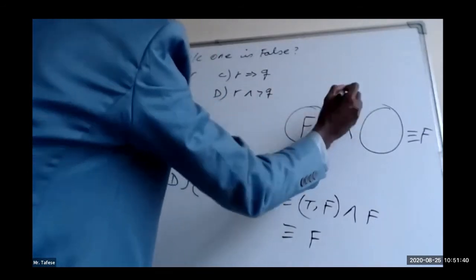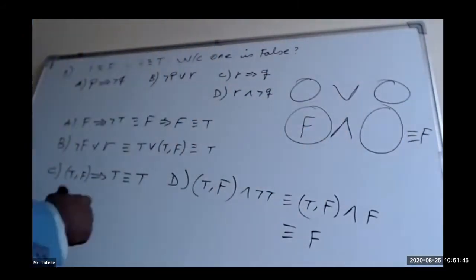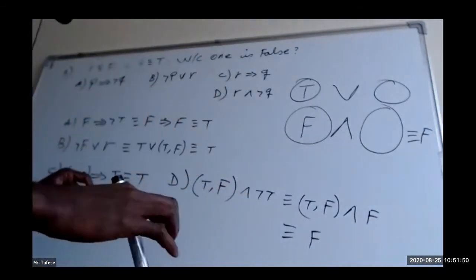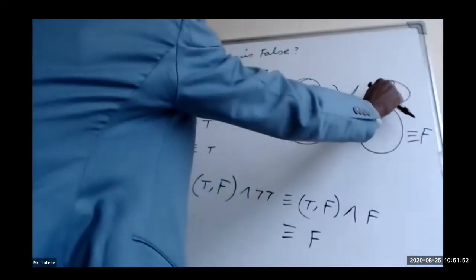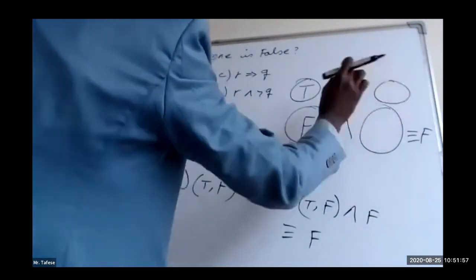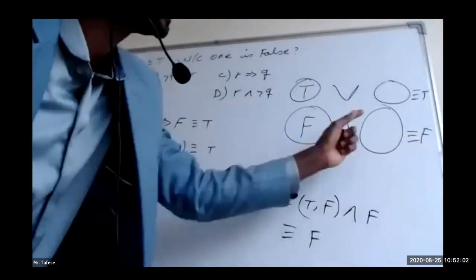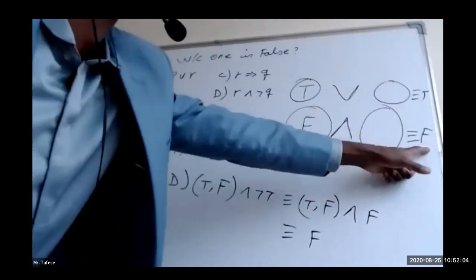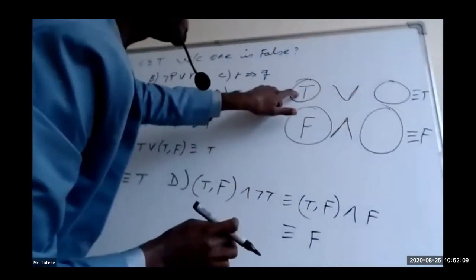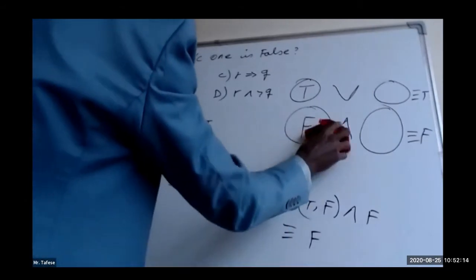In case of disjunction, if there are two component propositions and one is known to be true, no matter whether we know the truth value of the second one or not, the answer must be true. This one is false. If one is false, in case of conjunction, we can say false. In case of disjunction, if one is known to be true, the answer must be true. So these are very important cases, okay?